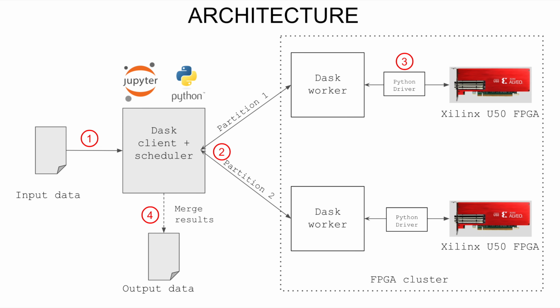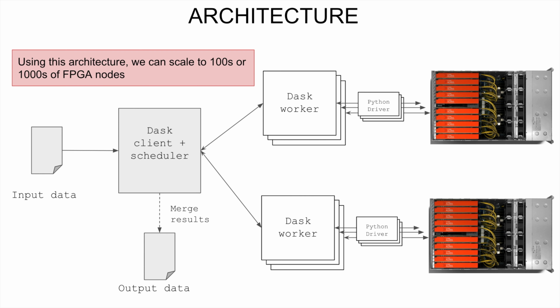So this is a schematic representation of the system. On the left, we see the input data on which we would like to perform some computation. Using Dask, which is a Python distributed data processing framework, we can partition this data and dispatch it to remote hosts or workers which are connected to FPGA boards. Dask will then collect the results and merge them to form the final output. This solution supports several FPGA cards attached to a server by running one Dask worker thread for each FPGA and can also scale to hundreds or thousands of servers.